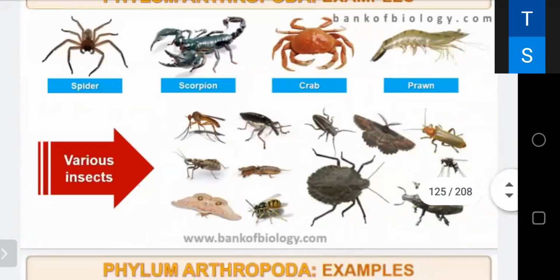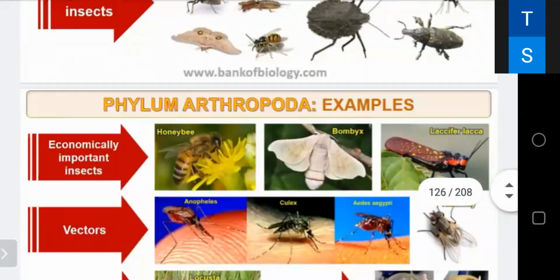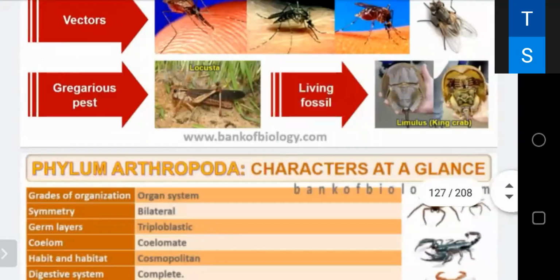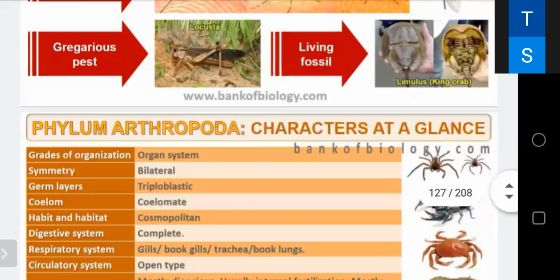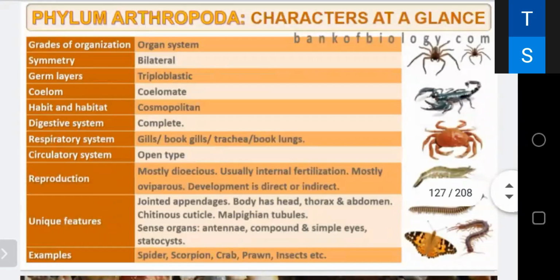So these are the examples. Some are economically important, just like honeybee, they are very good for pollination. Many are vectors, many are gregarious pests, some are living fossils. And this is the overview of the arthropods.